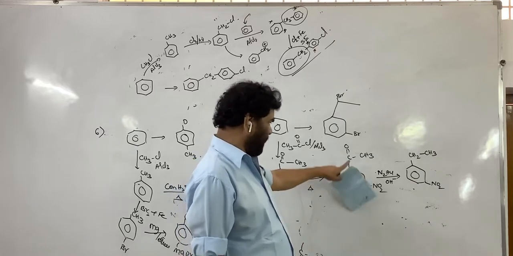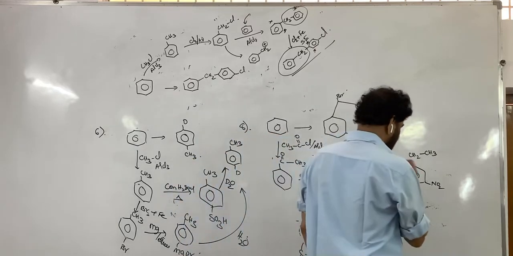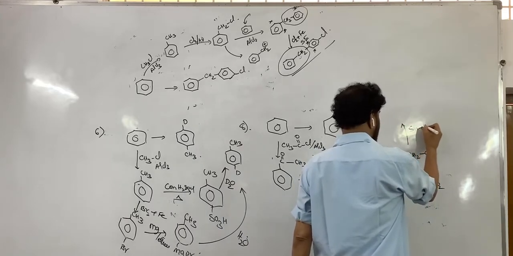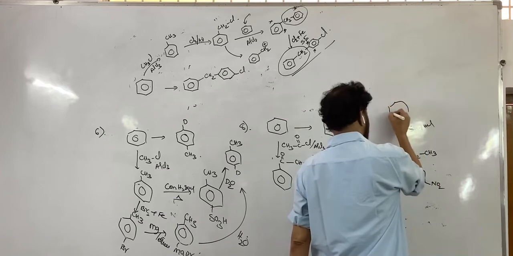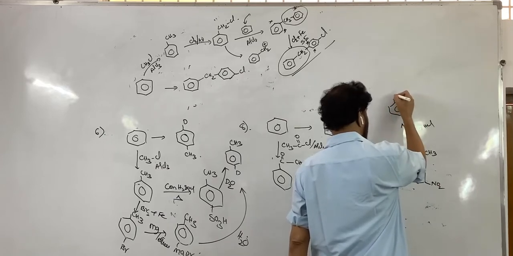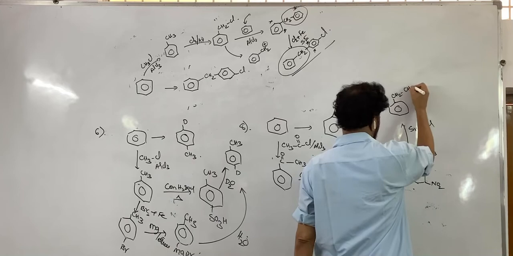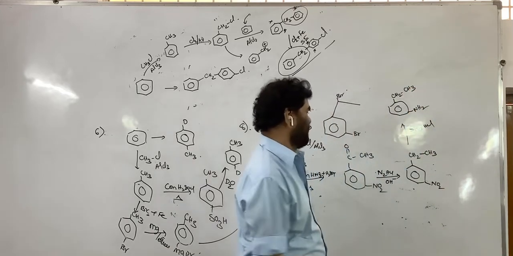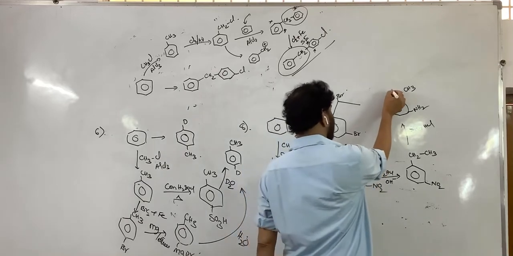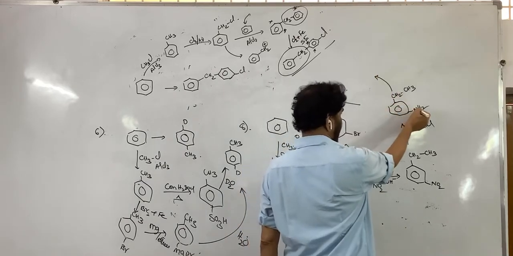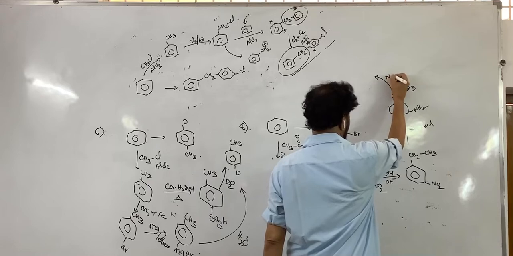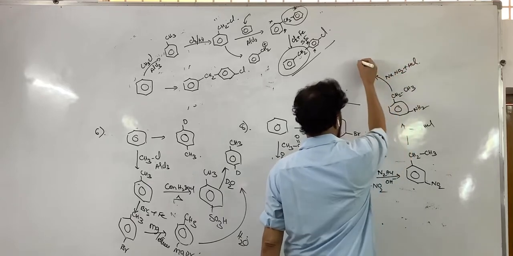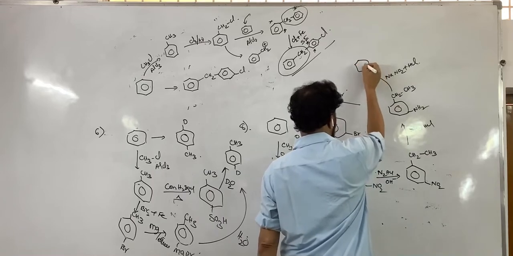Now this is treated with Sn plus HCl, that is nothing but it is converted into the CH2CH3. This is NH2, right? And this on treatment with NaNO2 plus HCl, the corresponding diazonium salt is formed.